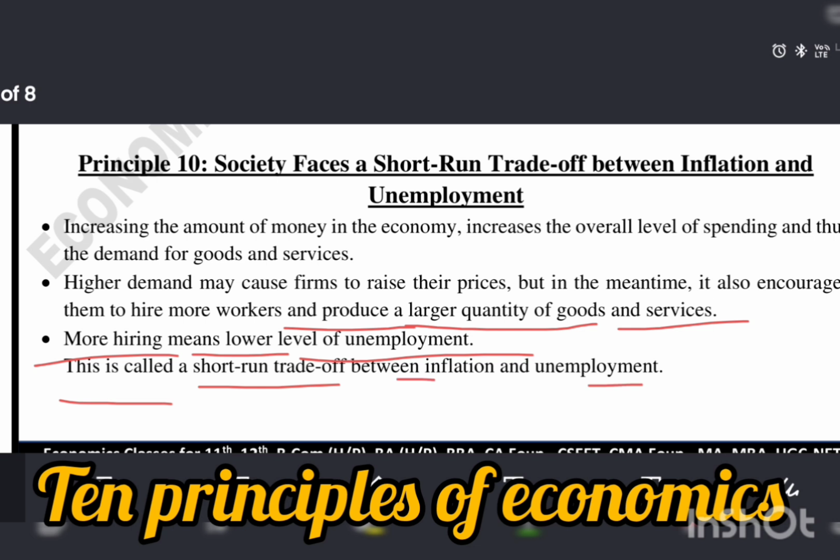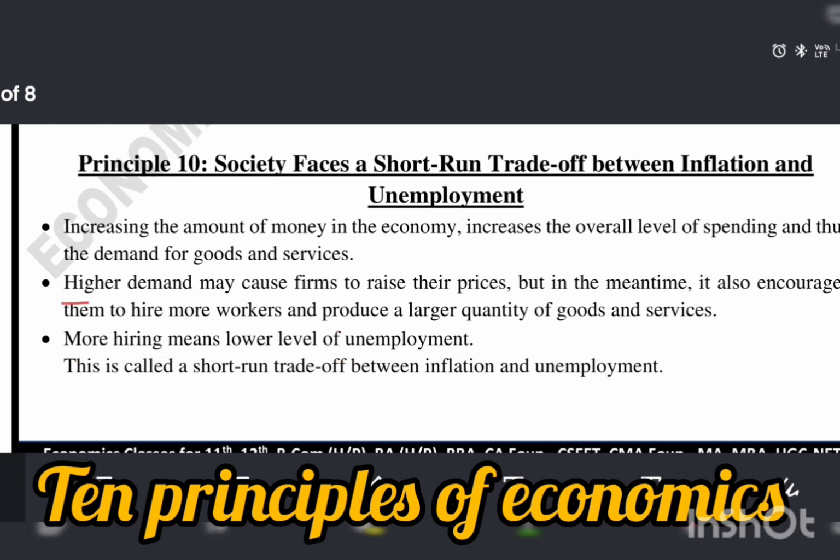Increasing the amount of money in the economy increases overall spending. It means when we have more money, we are encouraged to spend more on different goods and services, and thus demand rises.